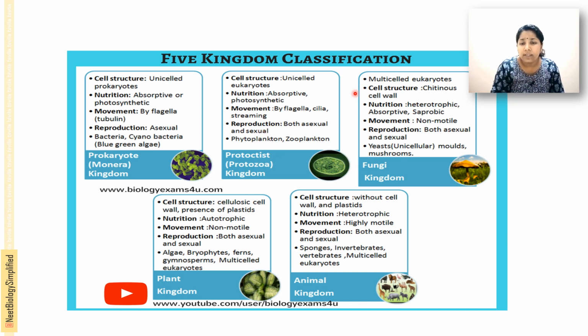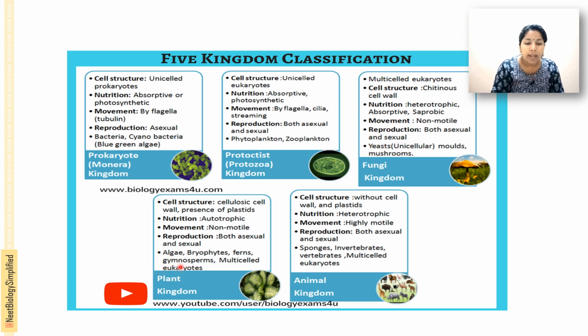Then next is kingdom Fungi, a multicellular eukaryotic form. Multicellular eukaryotic forms come under the fungi, and their cell wall contains chitin. Nutrition is heterotrophic, absorptive, saprotrophic, and they are non-motile. Reproduction is both asexual and sexual. Examples: unicellular yeast, and molds, and mushrooms also come under the fungi.